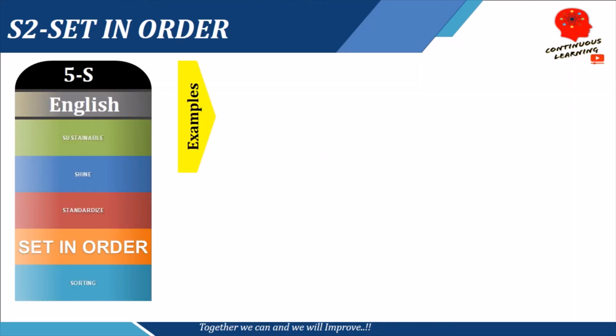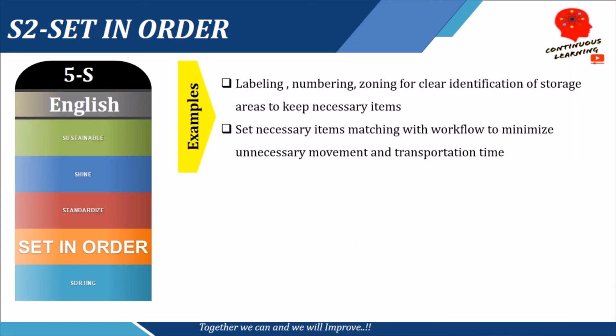Now let us take some examples. Already discussed that labeling, numbering, zoning for clear identification of storage areas to keep necessary items is one of the examples. Second, we set necessary items matching with workflow to minimize unnecessary movement and transportation time. So out of the 7 waste, the lean waste we all know about, unnecessary movement is one of the lean manufacturing waste. So if we set things in accordance to workflow, we would avoid unnecessary movement and we would also save a lot of transportation time.